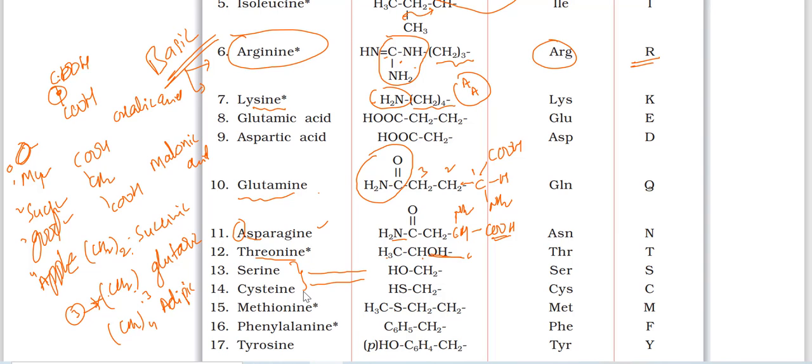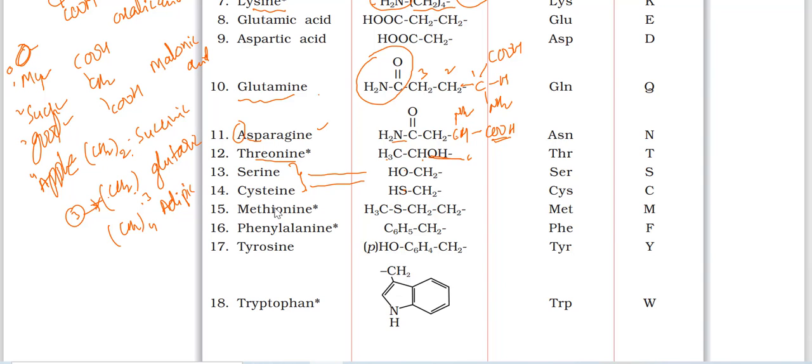Serine and cysteine ये दोनों मिथाइल अल्कोहल जैसा है. Here thio is there, that is why cysteine में the pronunciation is there, one S extra. So here sulfur is there. Thio means you know that thio means ऑक्सीजन की जगह पे सल्फर है तो thio. Serine and cysteine. Next methionine.